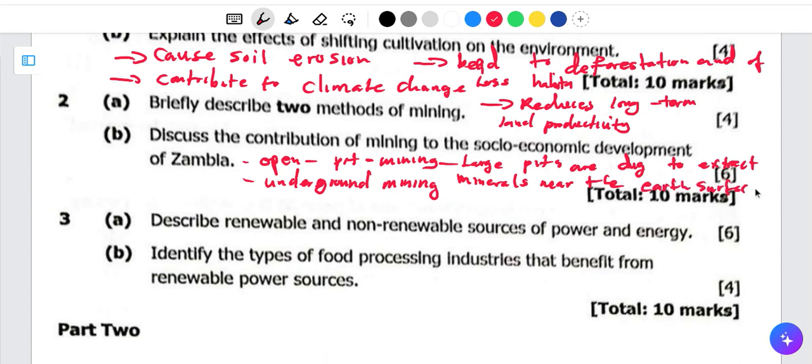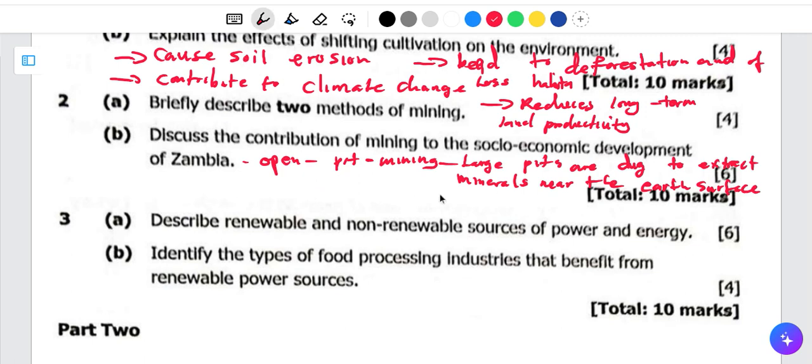Suppose the minerals are not near the surface of the earth, which one is going to be useful here? Underground mining, since the minerals are beneath the surface of the earth.